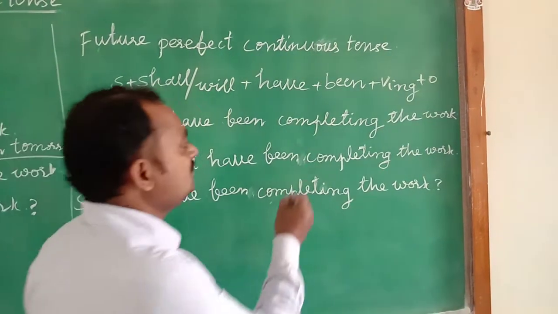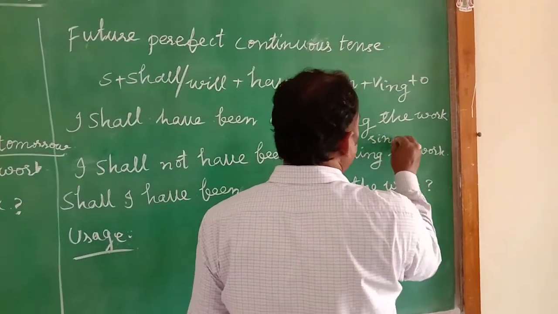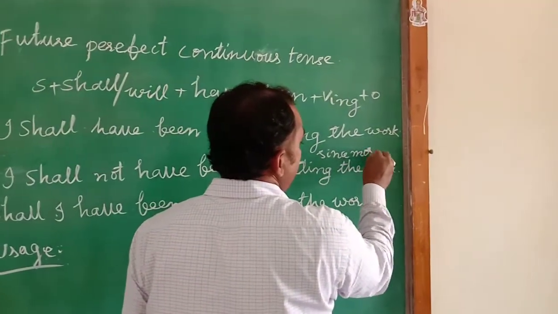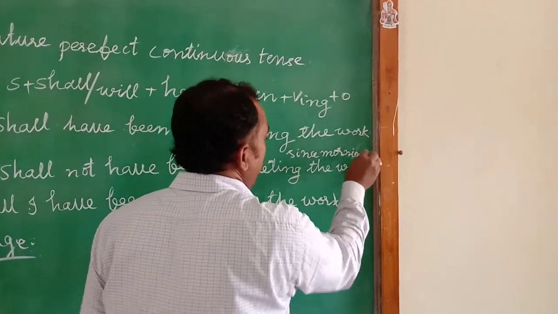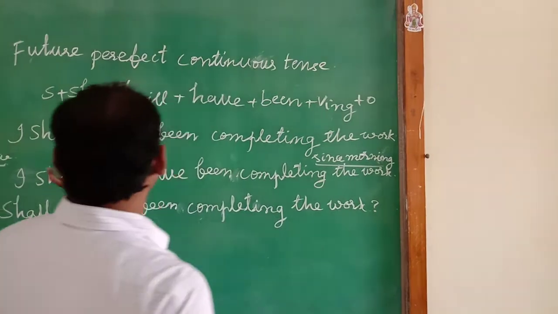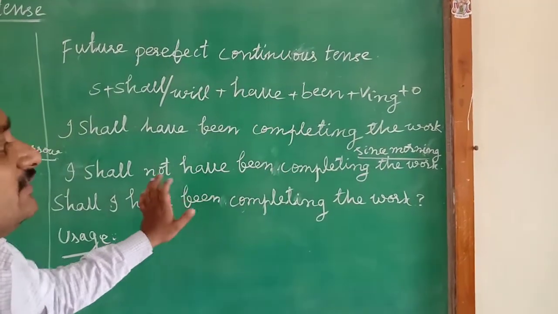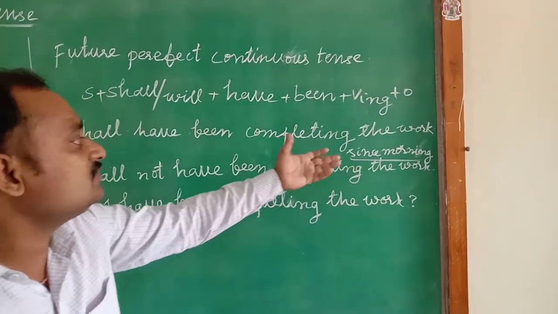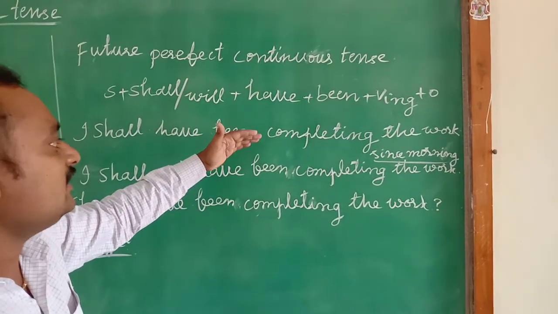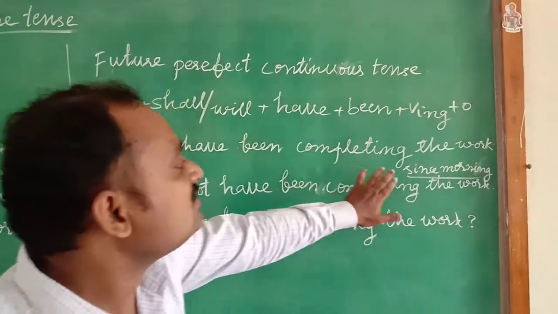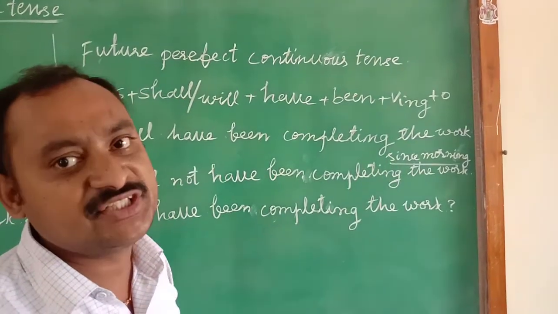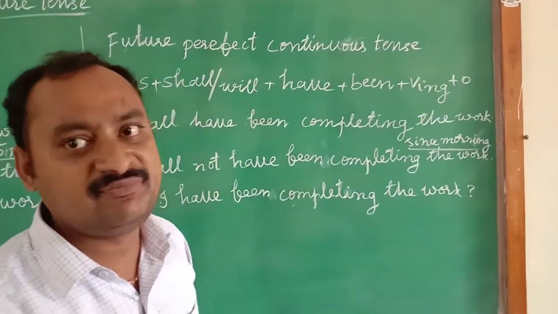Here you can write since morning: I shall have been completing the work since morning. In the future, it has been completing. Since morning, to describe this kind of action, we will use the future perfect continuous tense.